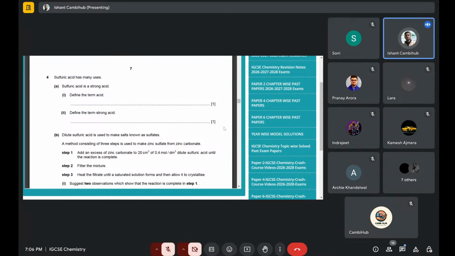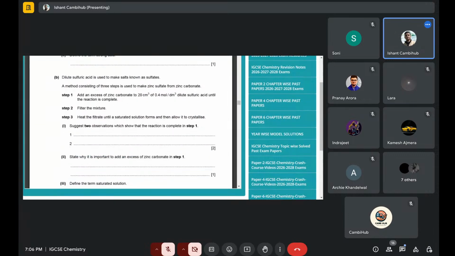If you don't write that key term complete ionization for strong acid, then you lose this 1 mark itself, because you don't get half marks. You have to write complete ionization by releasing H plus ions in an aqueous solution. If you write that, only then you'll get 1 mark for strong acid. And for acid, of course, the normal definition which you have.